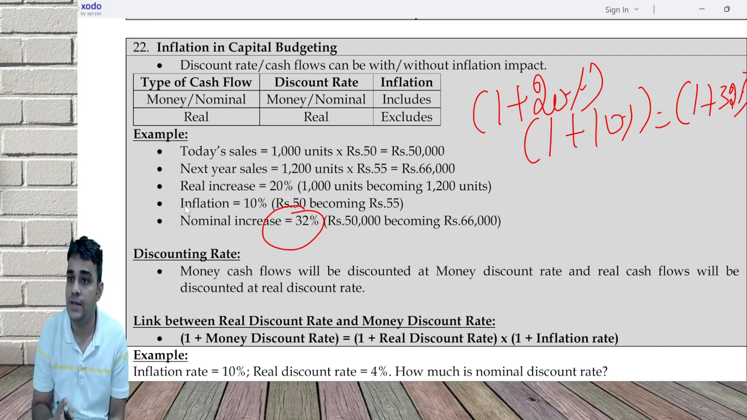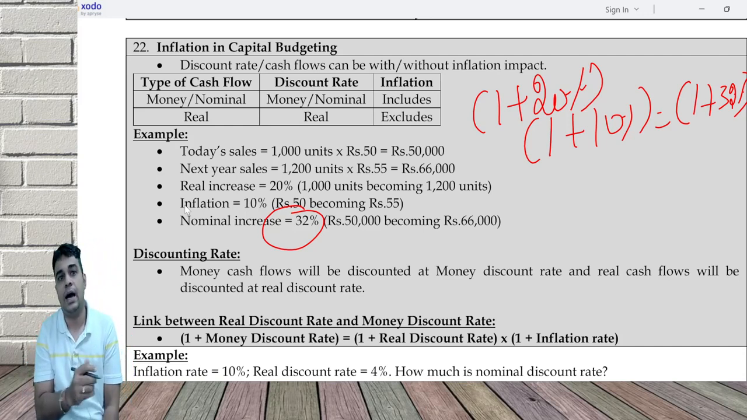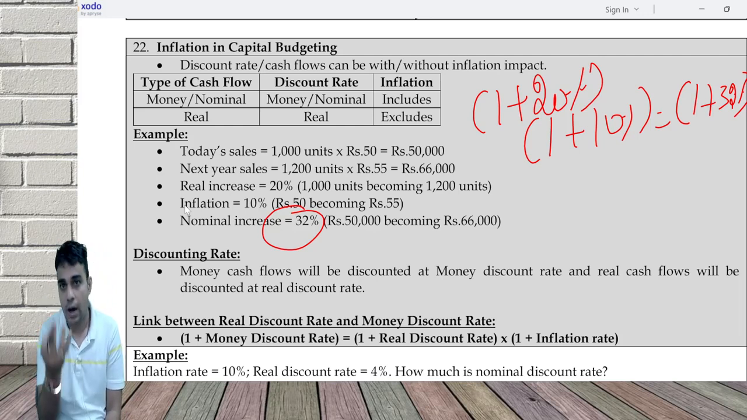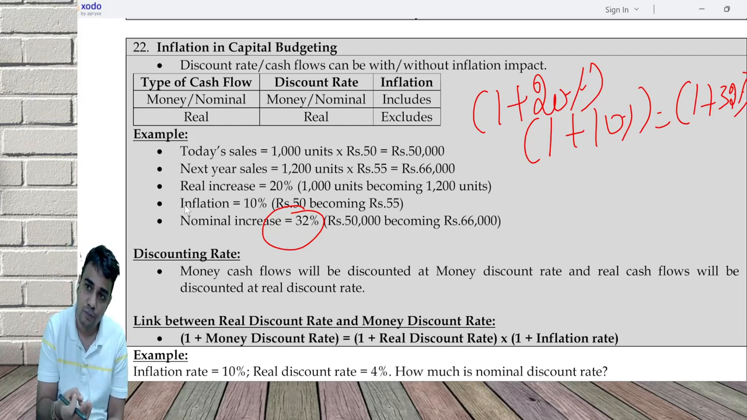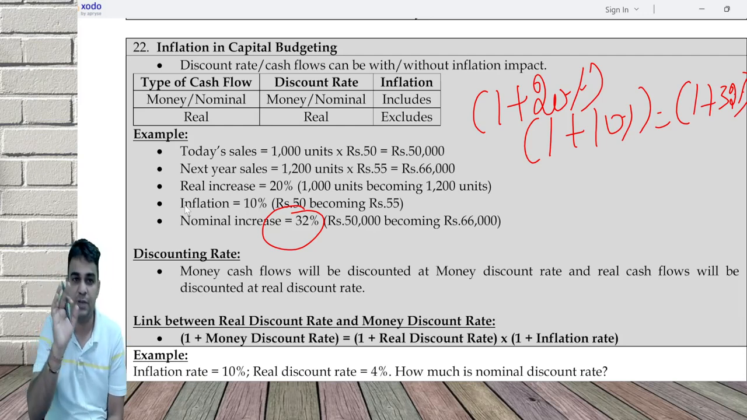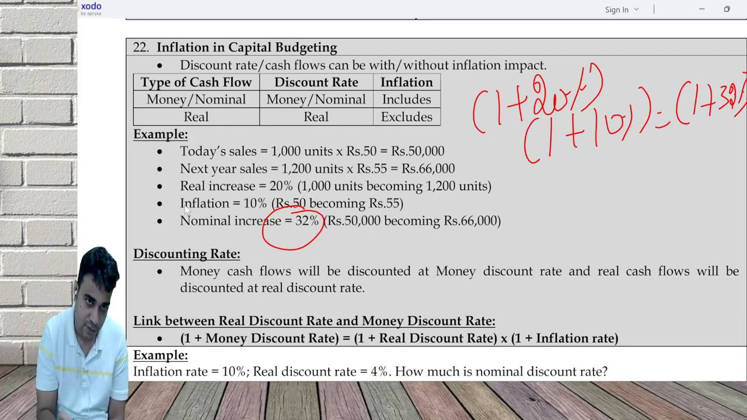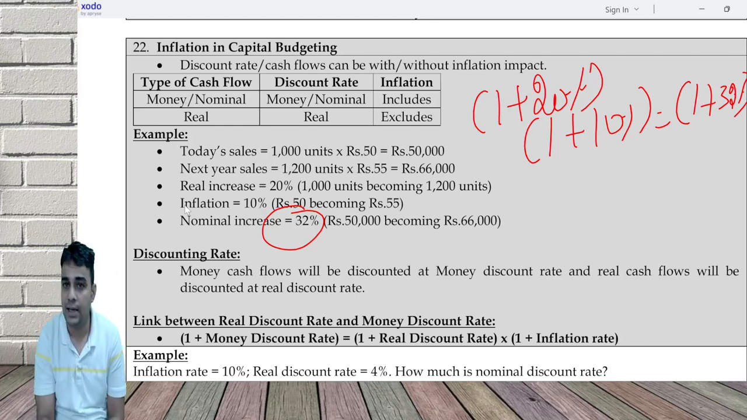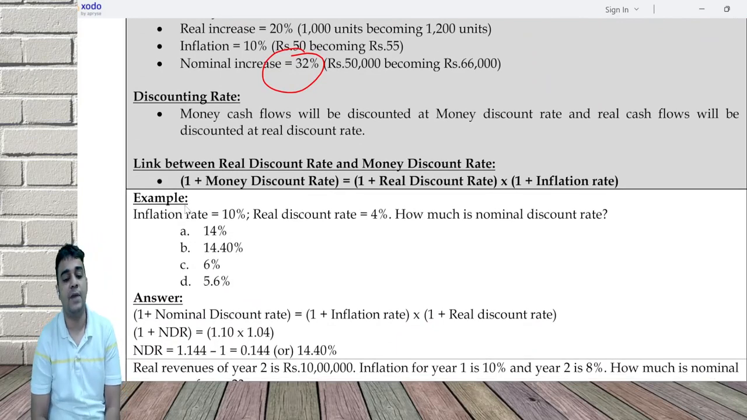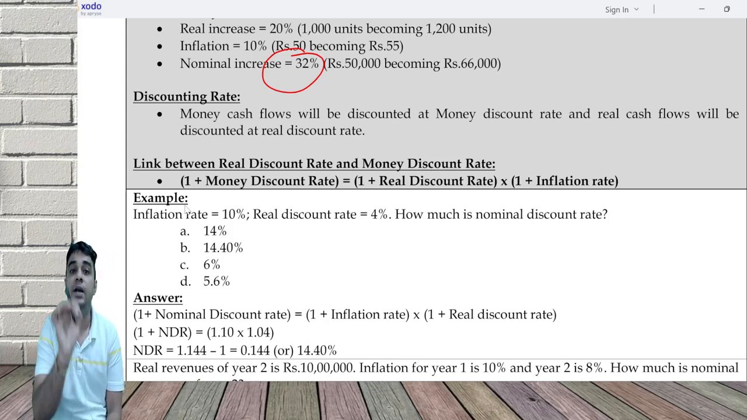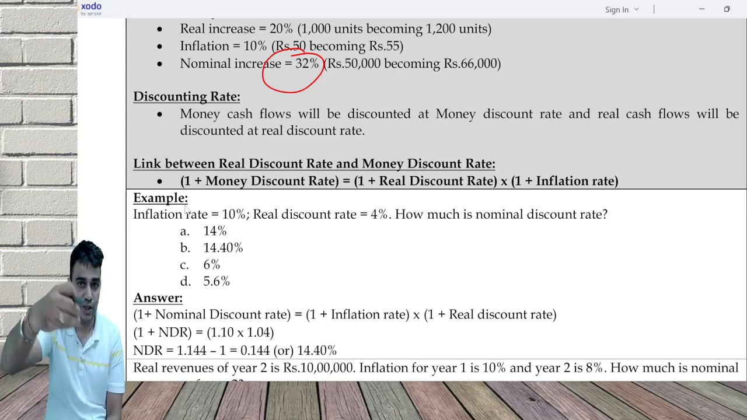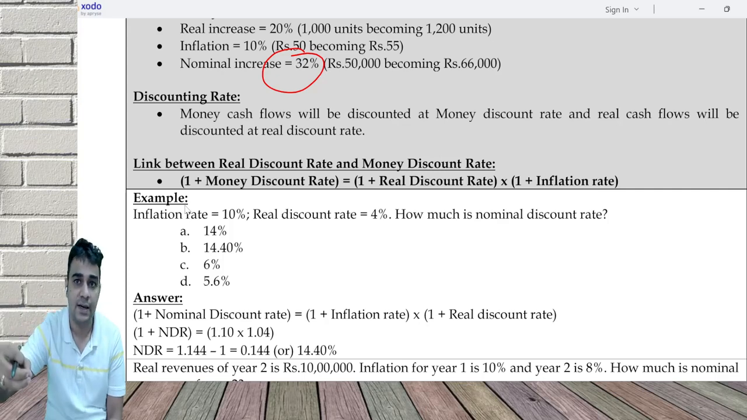So whenever we do calculation, I will need either money cash flow or real cash flow, and money discount rate or real discount rate. Concept says only one thing: if you are using money cash flow, use money discount rate. If you have real cash flow, use real discount rate. How do I convert? Using this formula: 1 plus money discount rate is equal to 1 plus real discount rate into 1 plus inflation. Loose formula is MDR is equal to RDR plus inflation.